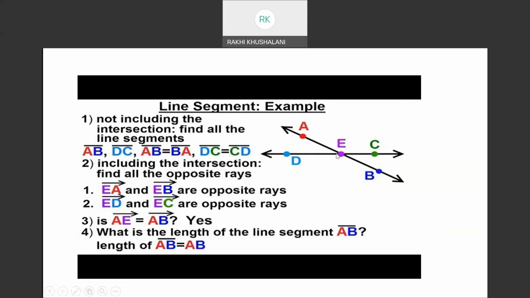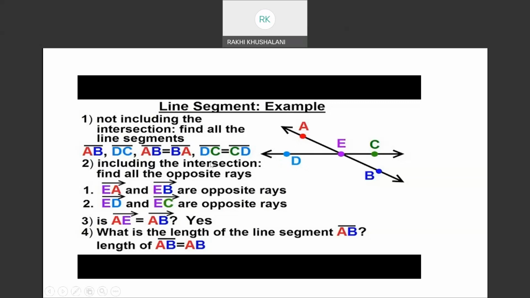Don't think that E exists there. You tell us the line segments. So you have AB, you can call it BA also, and you have DC, you can call it CD also. Okay, in a ray you cannot read it backwards, but in lines and line segments you can read AB or BA, DC or CD, it's okay.